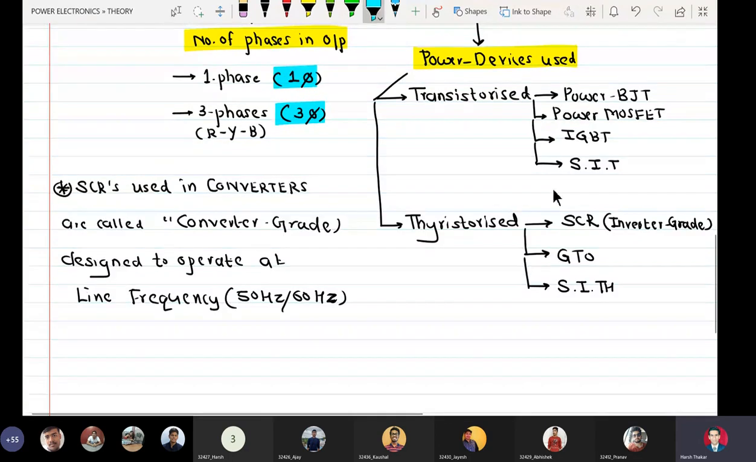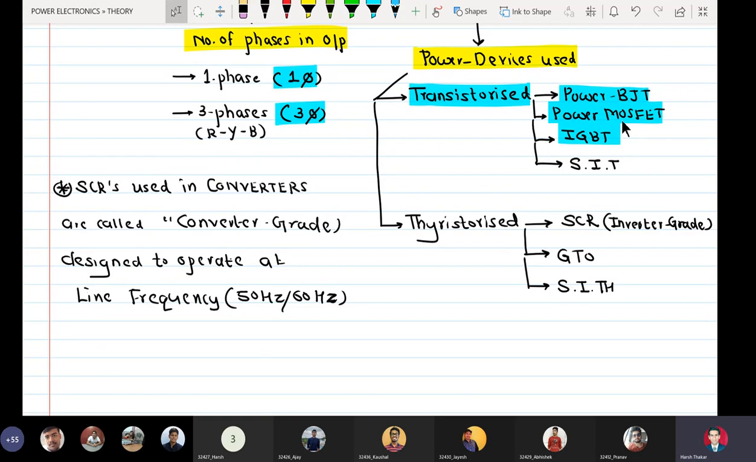Amongst power devices used, we are not going to discuss thyristorized inverters. We're going to discuss only transistorized: power BJT or power MOSFET, maybe IGBT, because all of them are controlled turn on, controlled turn off devices. That means the signal which is used to fire these devices, when removed, the devices turn off or commutate.